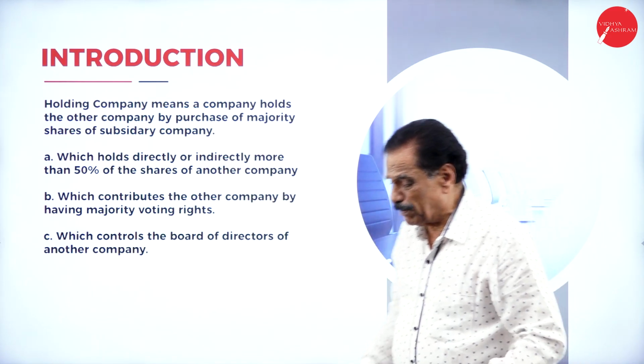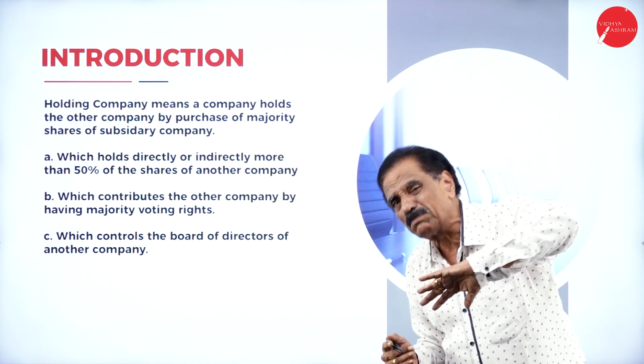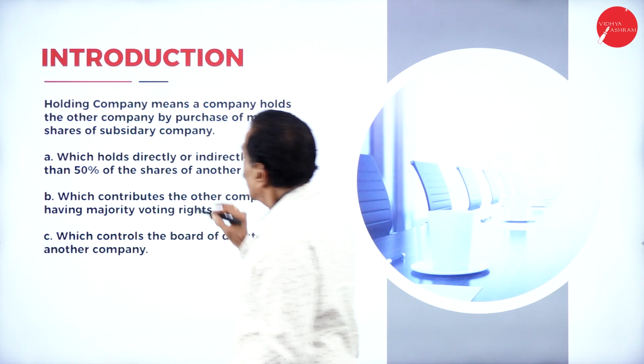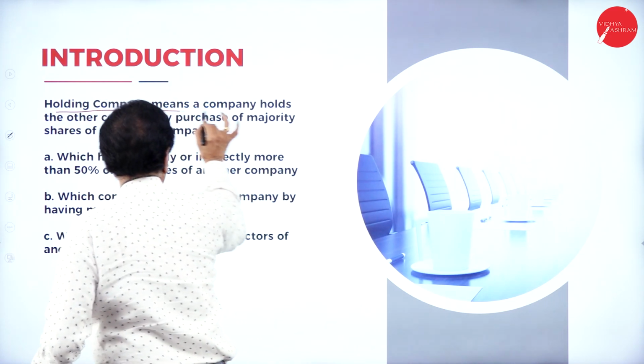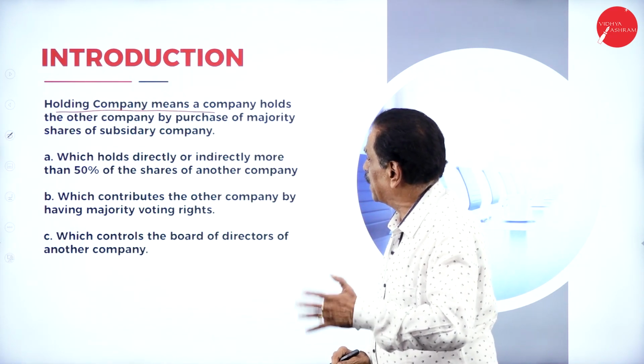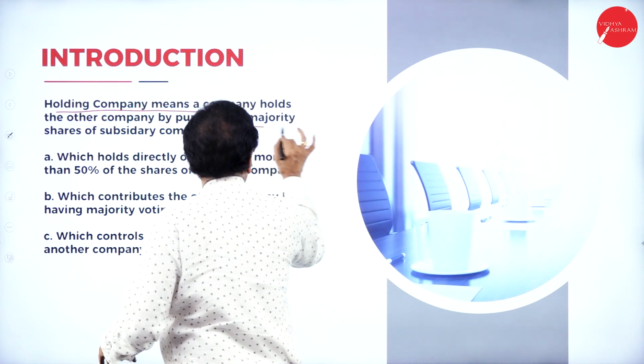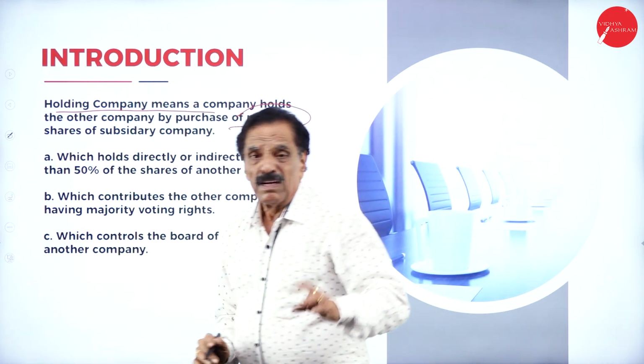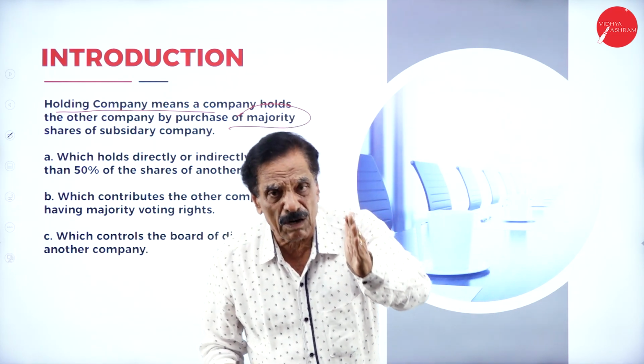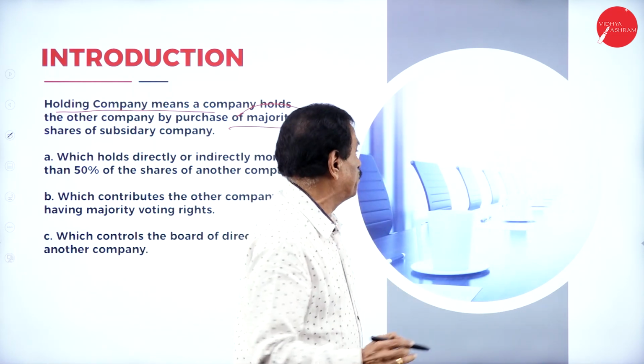Introduction to holding company. I give the introduction and I will explain very detailedly. Holding company means a company holds the other company by purchase of the majority shares of such company. If there are two companies, one is called H company, another is called S company.